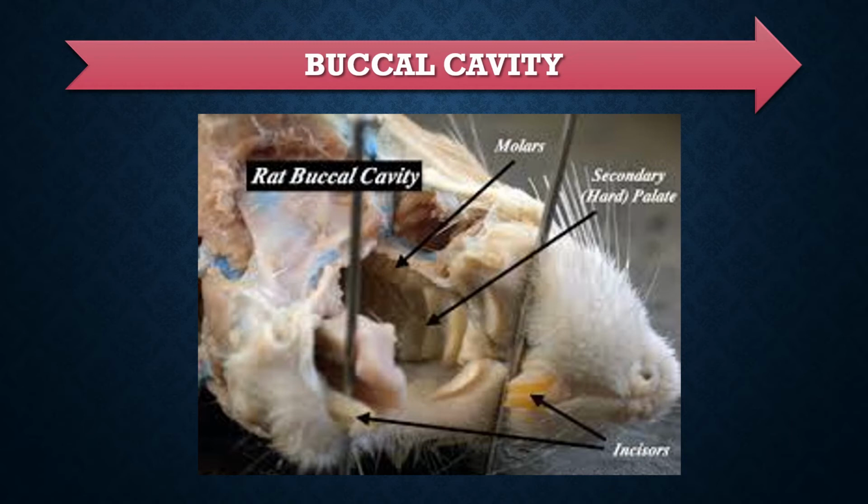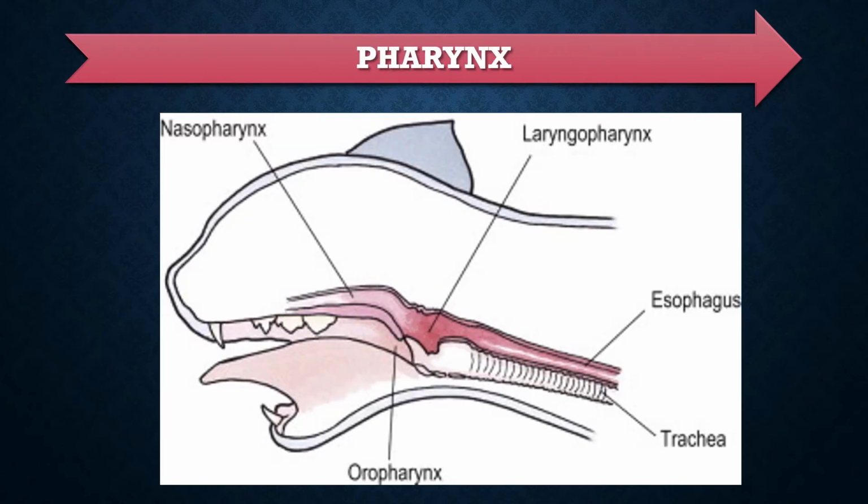The dental formula of teeth is incisor 1, canine is absent, it means 0. Premolar is also 0, but molar is 3. That is 1003, equal to 16, is the dental formula of the rat. The next part is the pharynx. The pharynx is the common passage for both air and food. It is divided into three parts, that is nasopharynx, oropharynx and laryngopharynx.